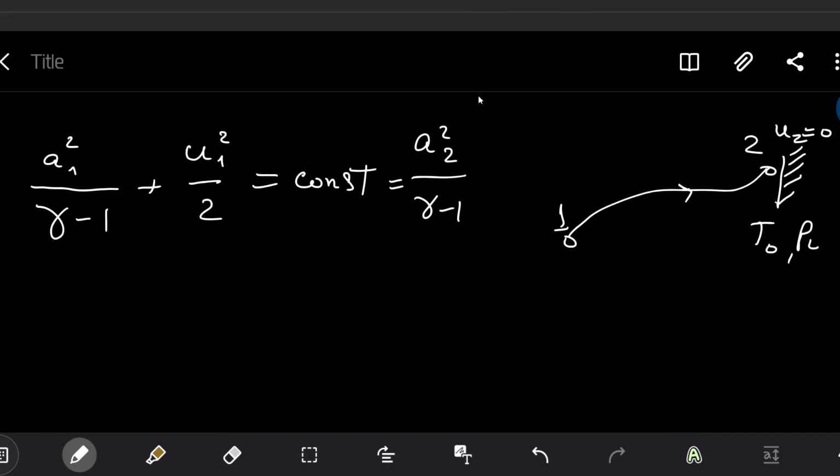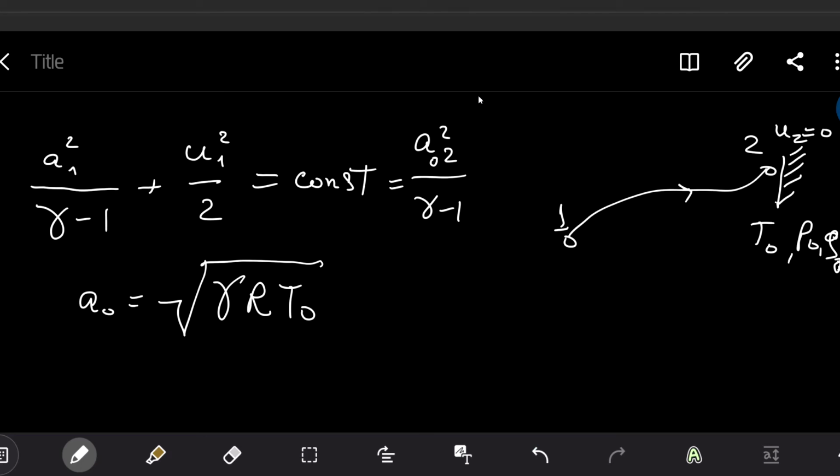Since it's a stagnation point, we usually have T0, P0, rho 0, and also a0 appears here. a0 is called the stagnation speed of sound. It can be calculated as any other speed of sound by the formula, but we need to use the stagnation temperature: the square root of gamma R T0, in a very simple way.